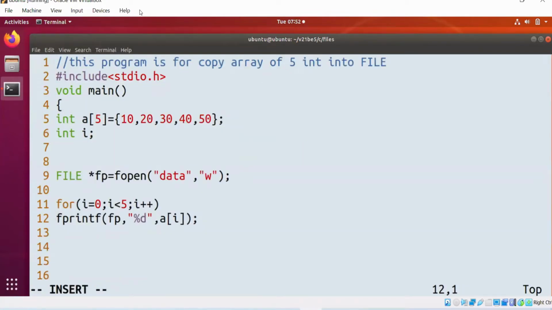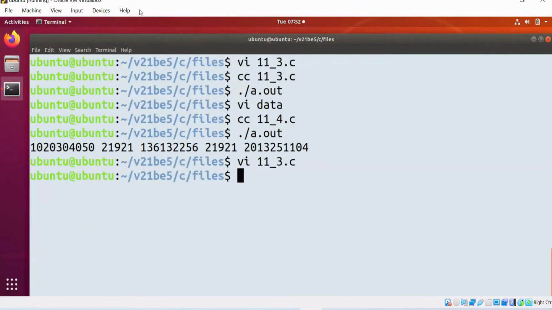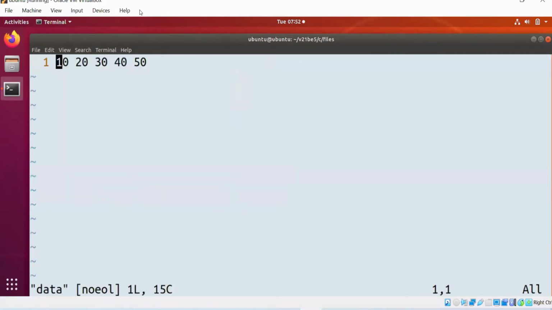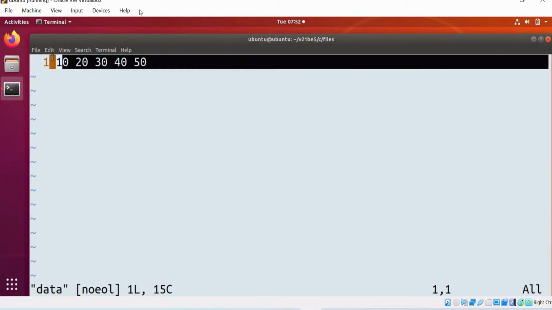After every data, try to provide a space into the file. There are two purposes of putting a space into the file. One, readability.